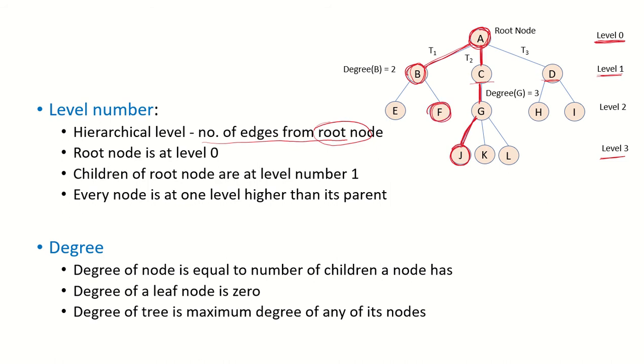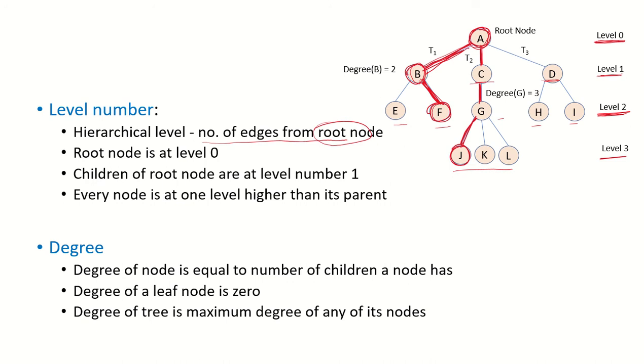What about F? How far is F from the root node? 1 and 2. 2 edges away. So it is at level 2. So this is the same for E, F, G, H and I. All of these are at level 2. J, K and L, they are all 3 edges away from the root node. So they are at level 3.